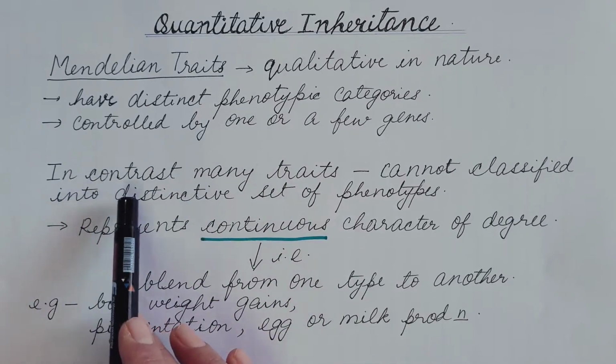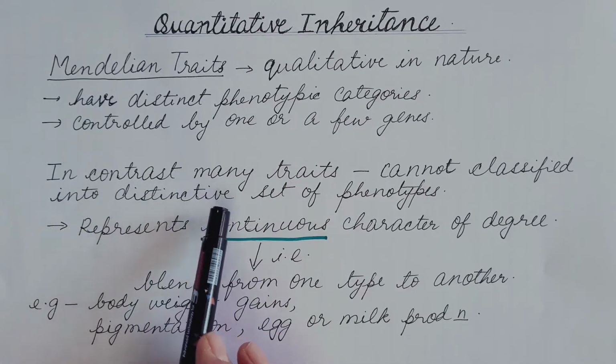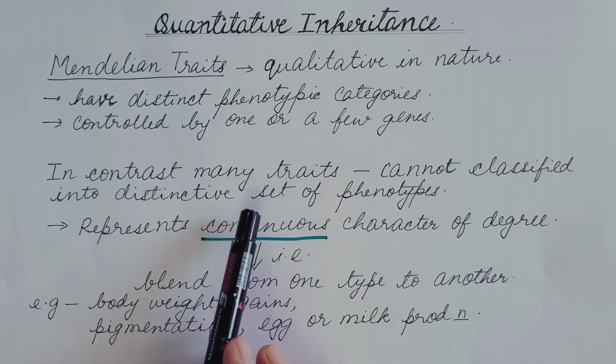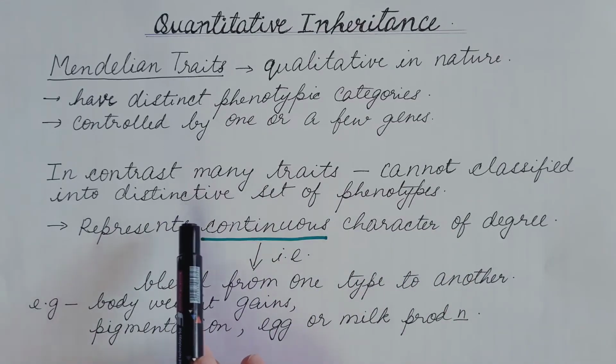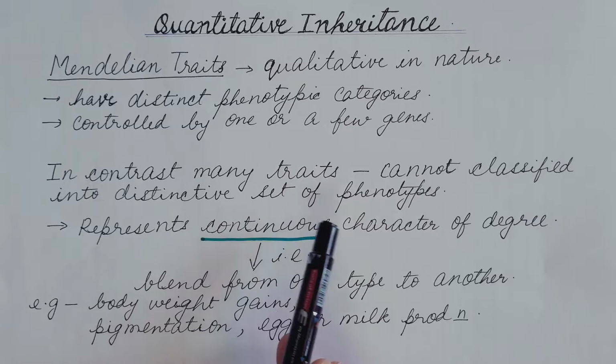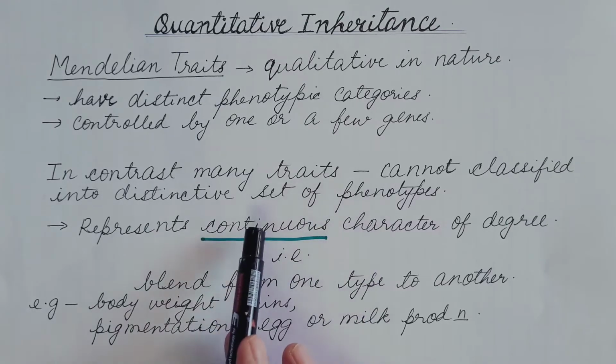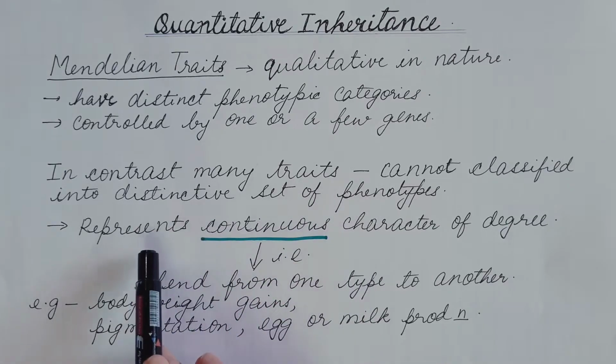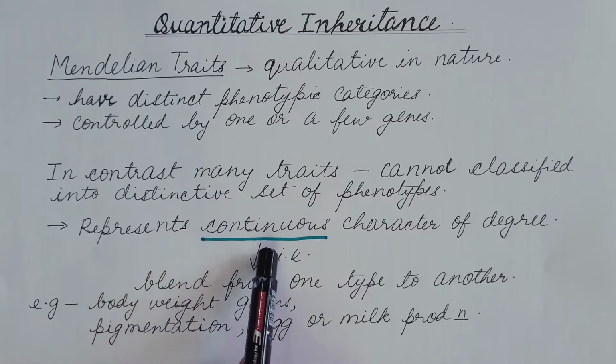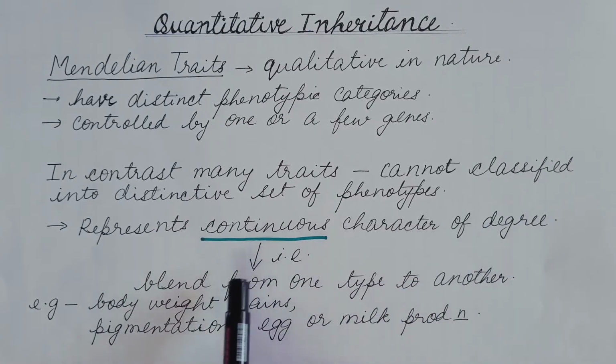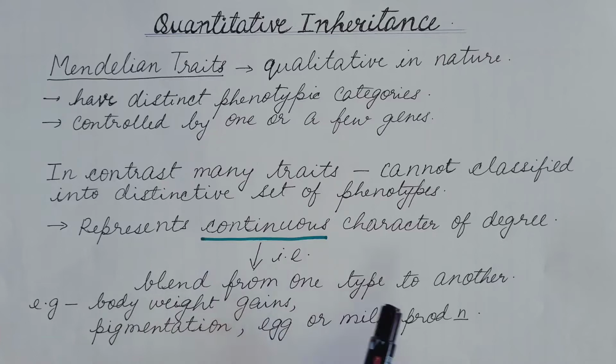But later on, with further studies, scientists came across certain traits which cannot be classified into a distinctive set of phenotypes or distinctive classes of phenotypes. These represent continuous characters of degree, that is, blending from one type to another. Examples are body weight gain, pigmentation, egg or milk production.